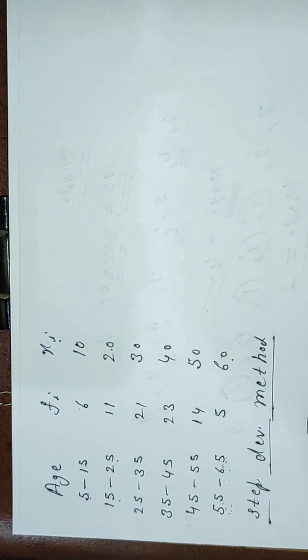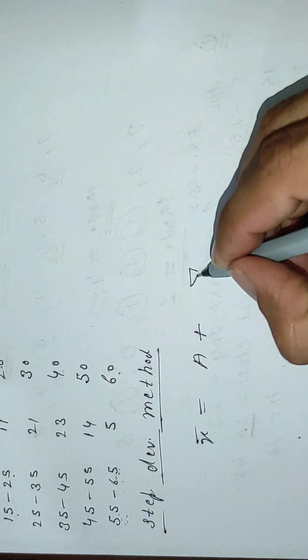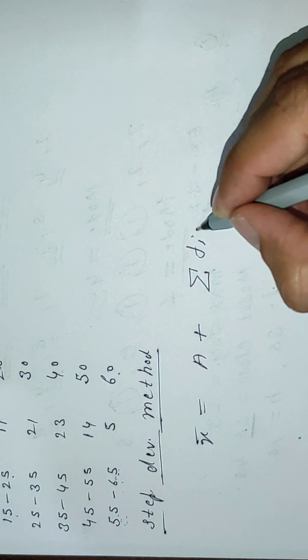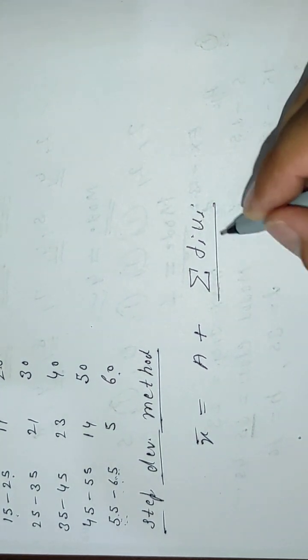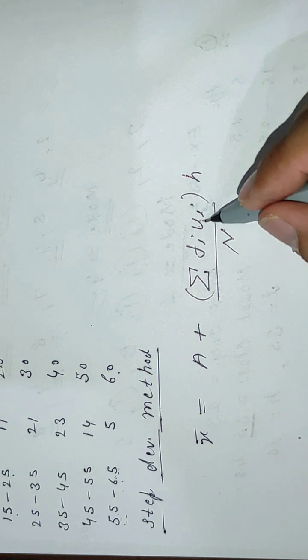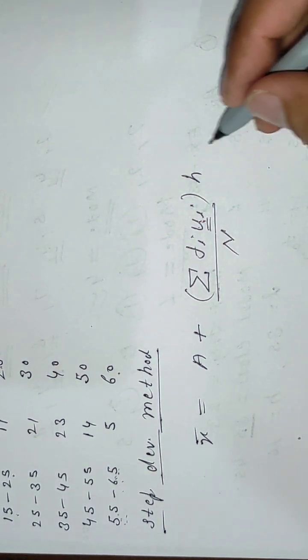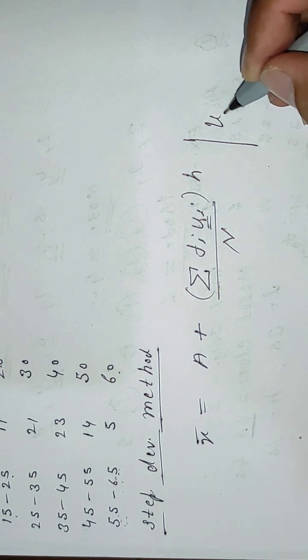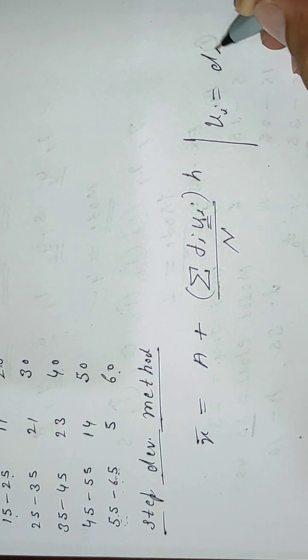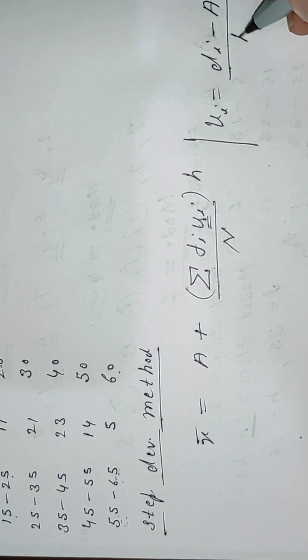In the step deviation method, this formula is used to find mean: a plus summation fi ui divided by n, multiplied by h. Now how is this u found? u is found by this formula: u is equal to di minus a divided by h.